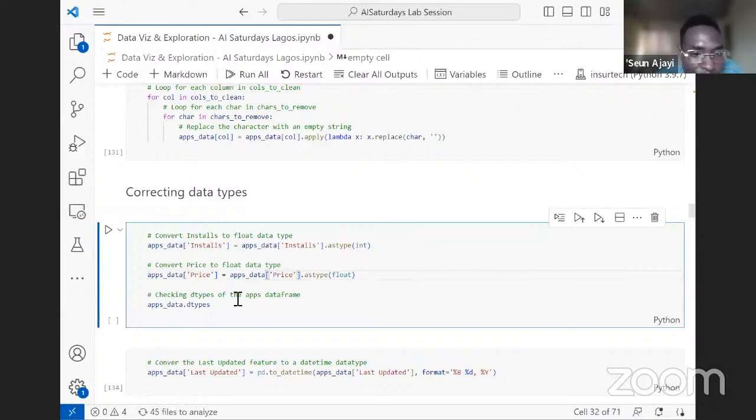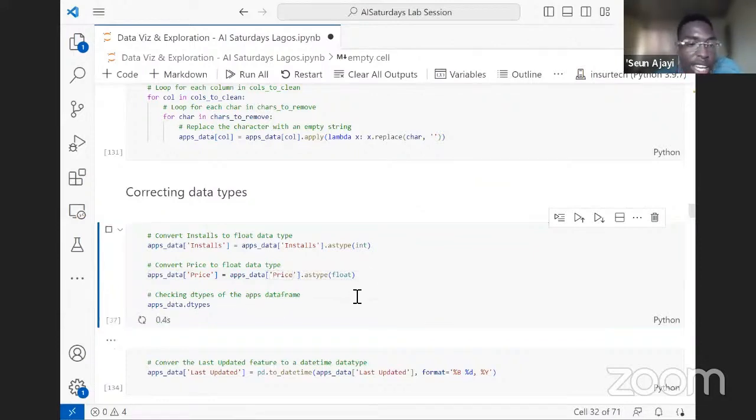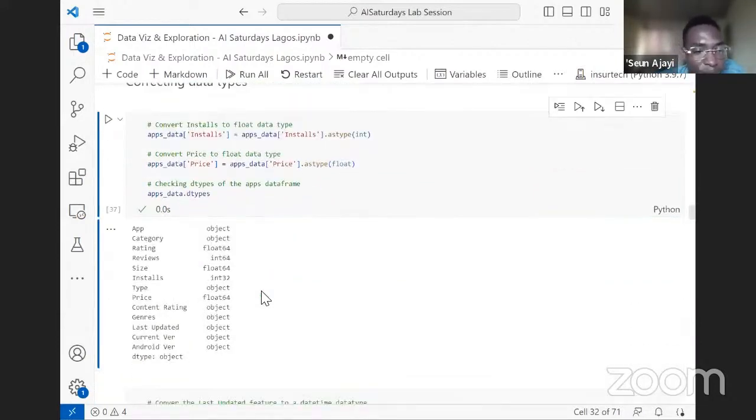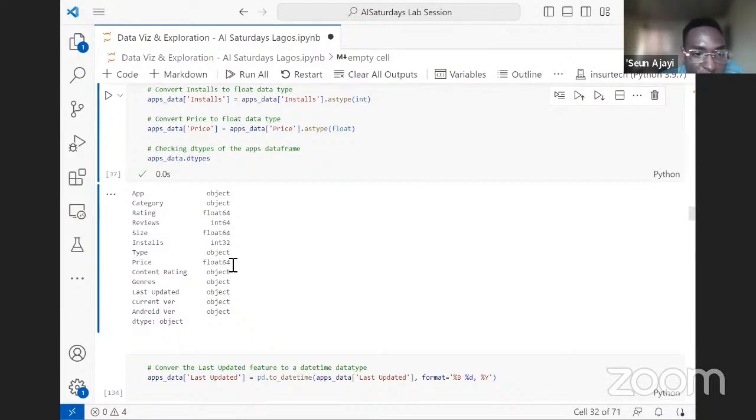After doing this, we also want it to print out the data types, so we see we are doing fine. At this point, we check that the price column is no longer an object but a float, and installs is now an integer.